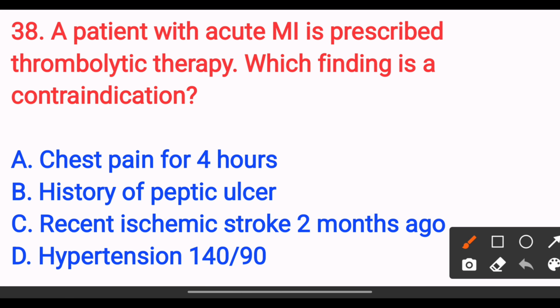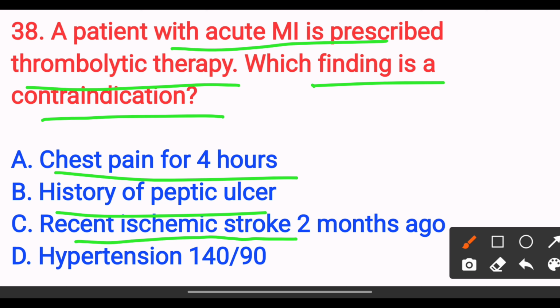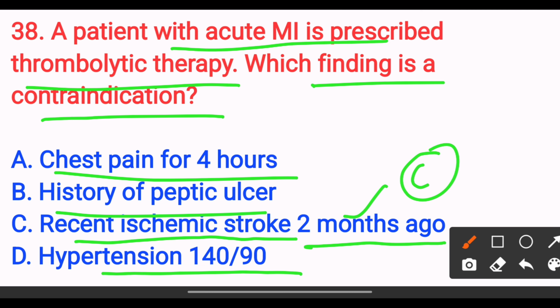A patient with acute MI is prescribed thrombolytic therapy. Which finding is a contraindication? Option A, chest pain for 4 hours. Option B, history of peptic ulcer. Option C, recent ischemic stroke 2 months ago. Option D, hypertension 140/90. The answer is option C, recent ischemic stroke 2 months ago.